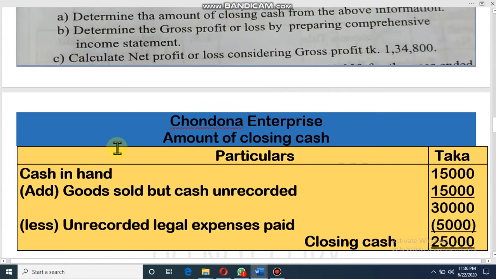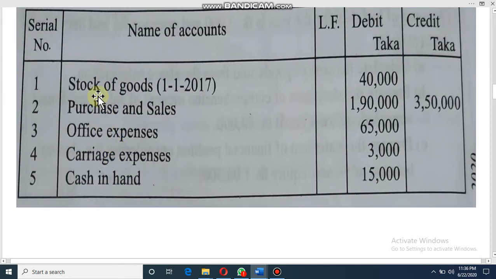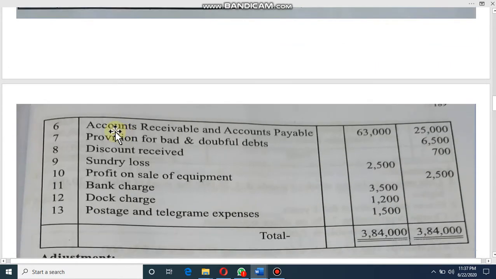Look at the operating cost, dear student. Stock, purchase, no. Office expense, this is operating expense. Then cash in hand is your asset. Account receivable, asset. Provision for bad and doubtful debt, it will be subtracted in operating expense. Discount receipt, it is other income. Sundry loss, it is other expense. Profit on sale of equipment, it is other income. Bank charge, operating expense. And postage and telegram, operating expense.